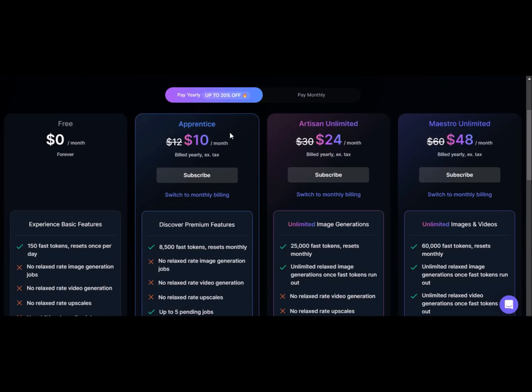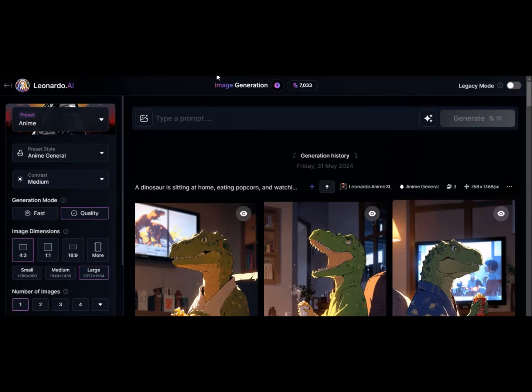Anyway, let's return to design in the image generator. Here, you can select the style, quality, image size, and number of designs. As the number of designs increases, the tokens required also increase, and you pay more. For example, one design costs 10 tokens, 2 designs cost 15 tokens, and 3 designs cost 20 tokens. You can proceed this way. Let's make a sample design.